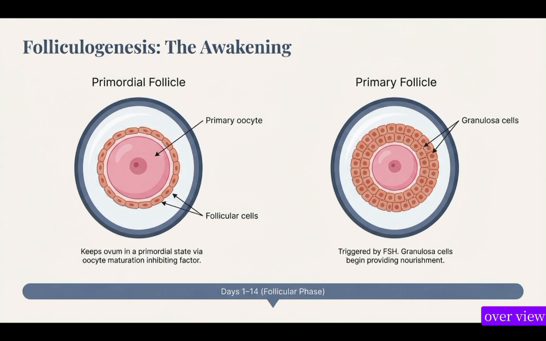These follicular cells surrounding the primary oocyte, which are squamous in shape, keep it inactive until puberty. They keep the ovum in a primordial state via oocyte maturation inhibiting factor. So they produce a hormone called oocyte maturation inhibiting factor.